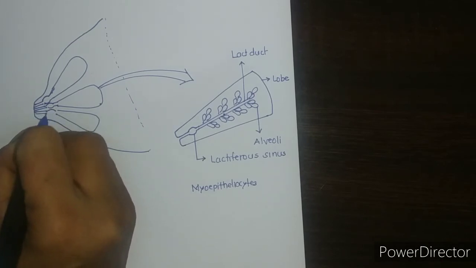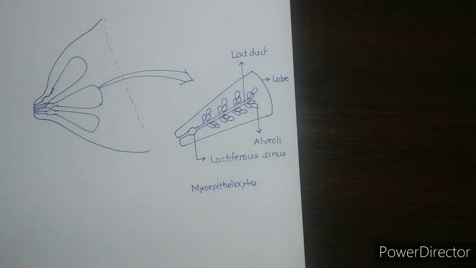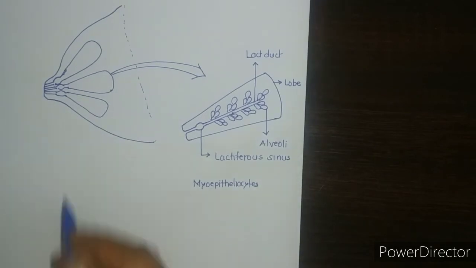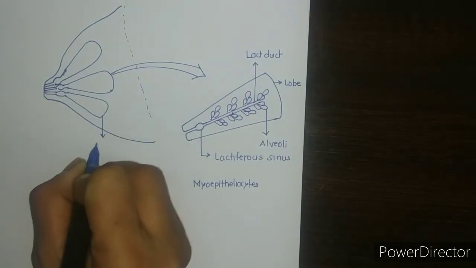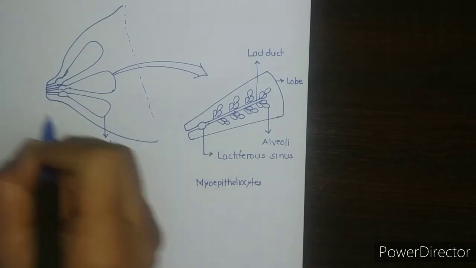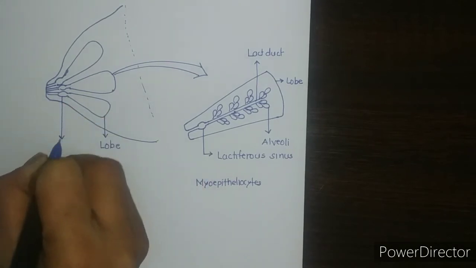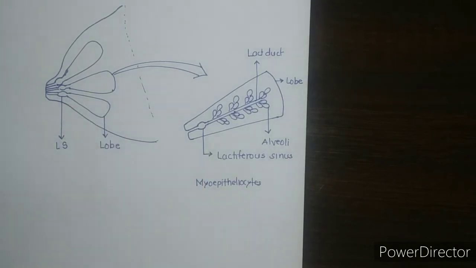This is the dilatation called the lactiferous sinus. So here also we can label this as the pyramidal lobe and this as the lactiferous sinus. So this is about the parenchyma of the mammary gland.